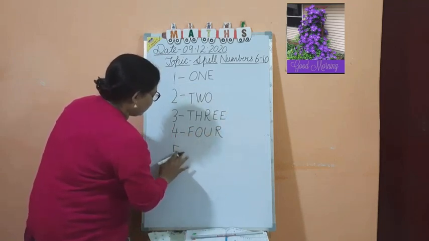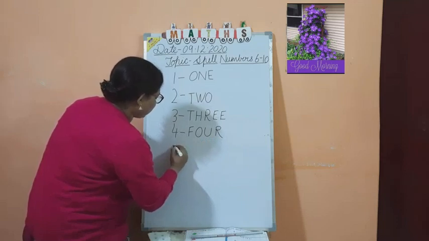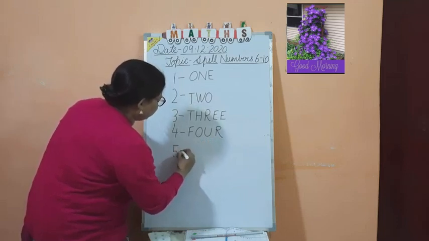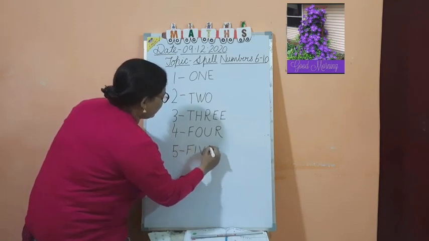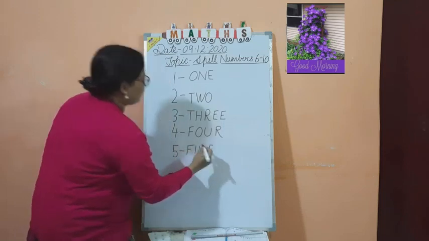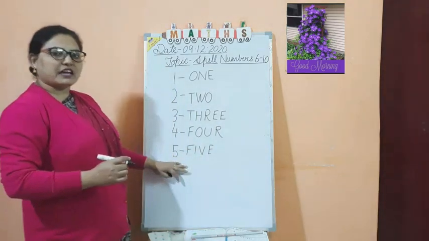Now children, one more spelling, that is 5. F-I-V-E, 5. Till 1 to 5 we have done.